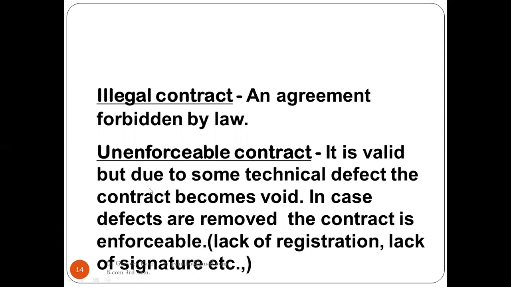So that becomes an unenforceable contract. Everything was a contract, but due to some technical reasons, it is unenforceable.